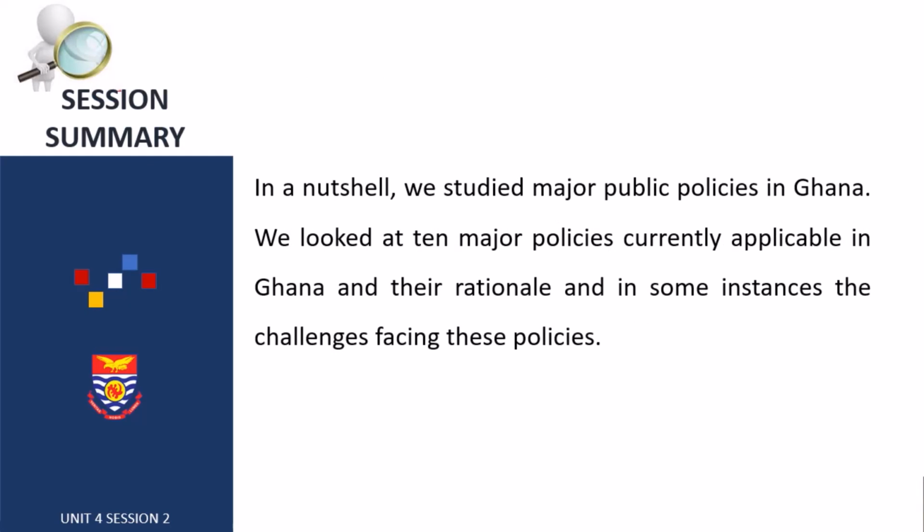Okay. In summary, we've looked at major policies in Ghana currently and why those policies are in place. As I said, these policies are all geared towards achieving the Sustainable Development Goals that we expect to achieve by the end of 2030. This is a policy goal. These are objectives which were signed and approved during one of the UN meetings. So these particular policies in Ghana now are geared towards achieving that objective. Remember, we said policies are objective oriented. It's a means to an end. So the end here is achieving the Sustainable Development Goals, and the means here are the policies that the government introduces.